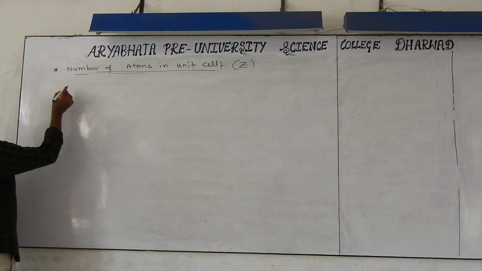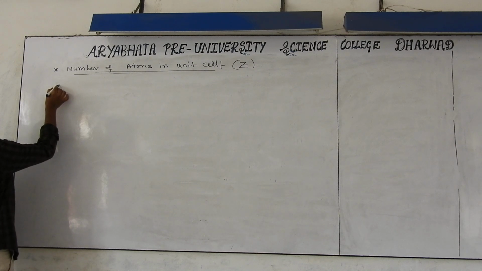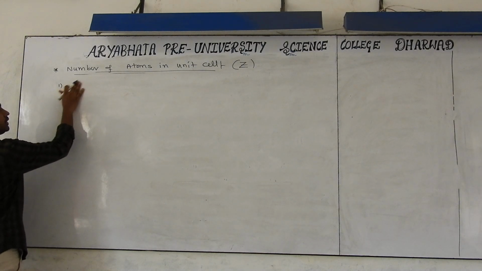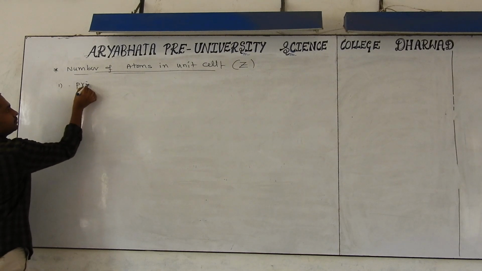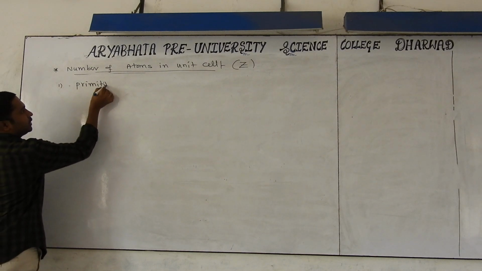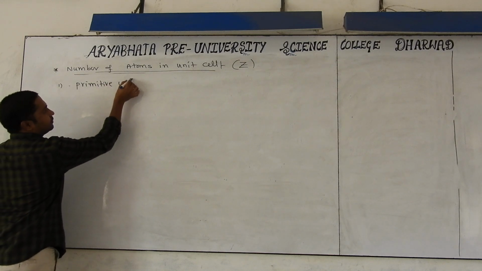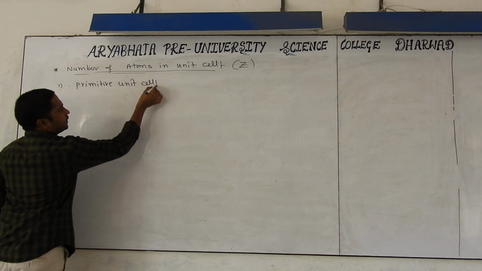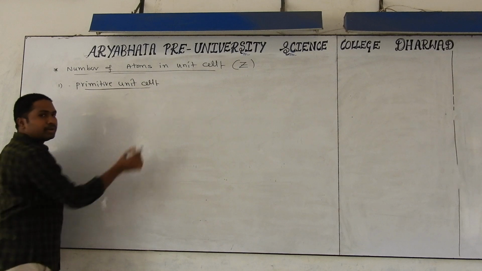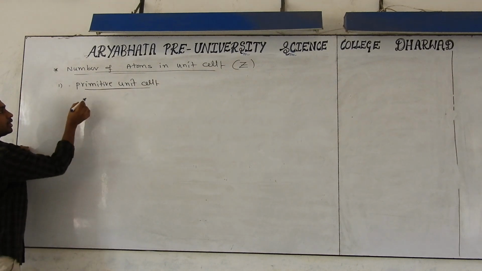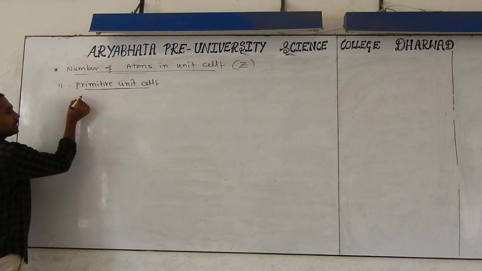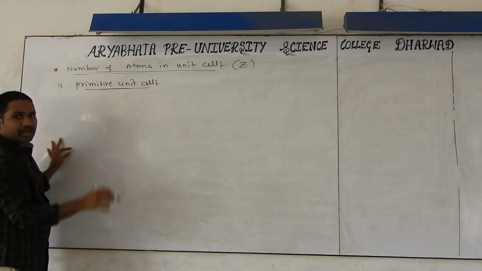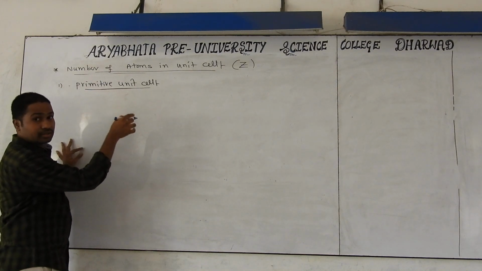Okay, now we are discussing the number of atoms, first in the primitive unit cell. Yes, in the previous class we know very well that primitive unit cell means the constituent particles are located at corners only.